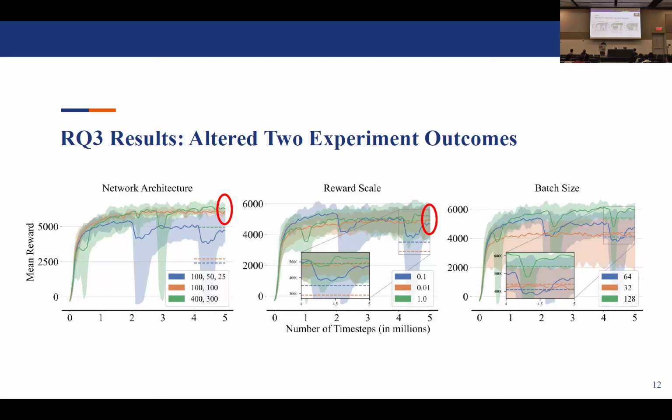And we managed to change the outcomes of 2 out of 3 of the experiments. For example, in the experiment on network architecture, the efficacy reported by the original study is shown in the dotted lines, and by ours is the solid lines.